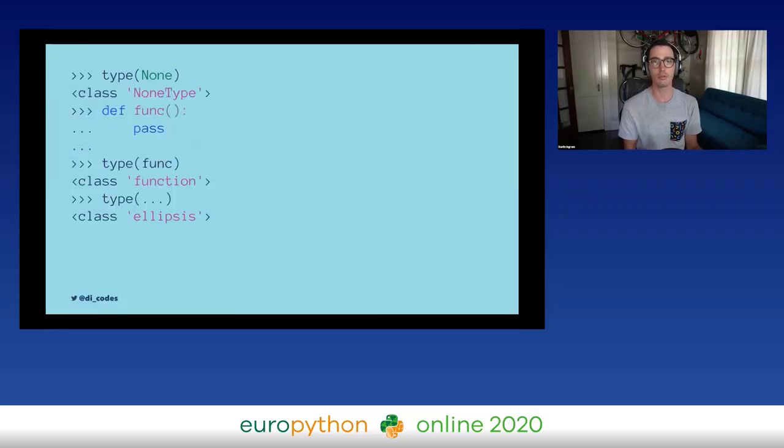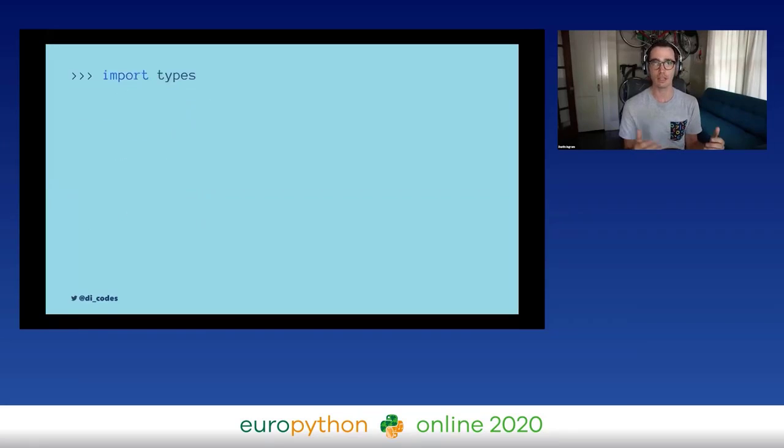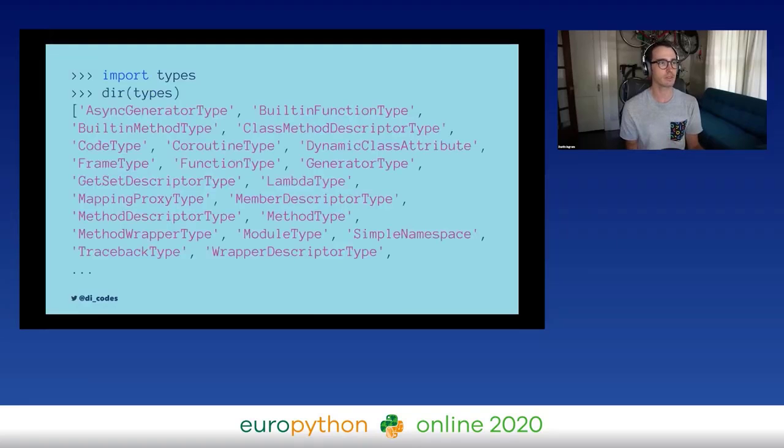But there are other class types as well that don't correspond to built-ins. For example, None: we've all used the None built-in, and we've seen NoneType before, but they're not the same. Similarly, for a function, when we initialize a function we don't instantiate a class, we say def func, but that has a class underneath it too. There's a function class, and the same goes for ellipsis and lots of other things as well. The place where you can find the classes that represent all of these things in Python that we might want to interact with is the types module. You can import types. This comes with Python, and you get a whole list of different types of types. The fun thing about these is that if you wanted to, you could instantiate a class with a function type and put things inside it. But that gets pretty long and verbose, and it's a lot nicer to just write normal Python.